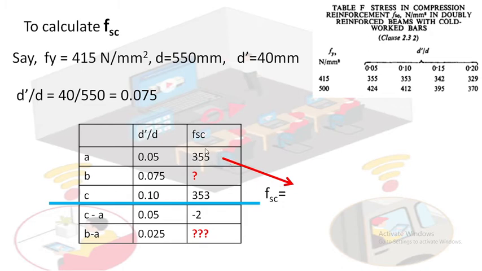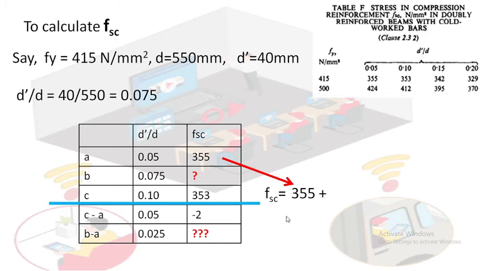In this table, this is the upper right corner. Please write that value here: 355. Just copy this 355 and make it plus. Whatever value comes over here, you write it here. 355 plus upper right corner, and make it plus.